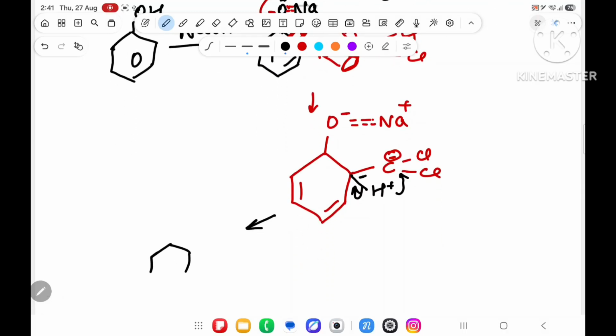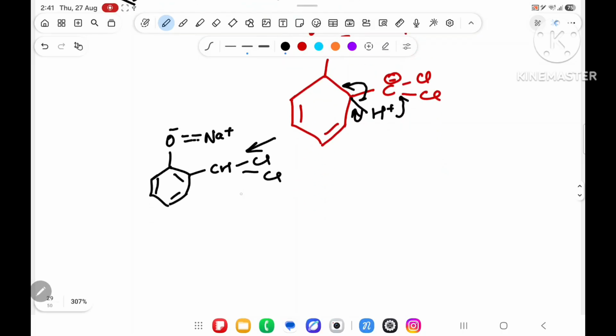You will get an O double bond coming. This negative will come as a double bond here, and over here O minus, Na plus. Over here carbon negative is gone because hydrogen is coming, Cl is getting. Understanding the point? Everyone, sir. Any problem? No, sir. After that, what happened?